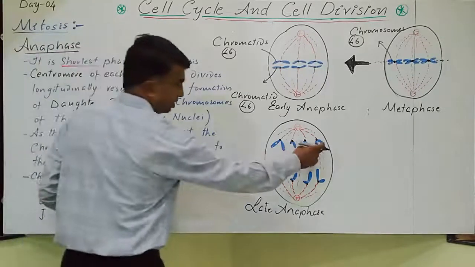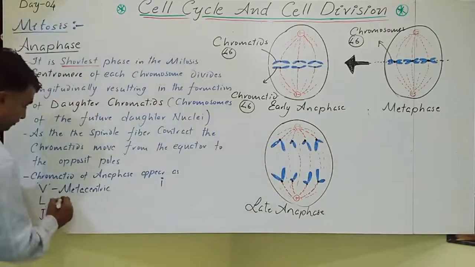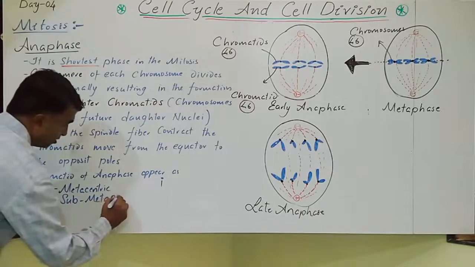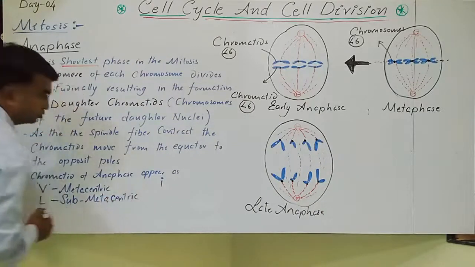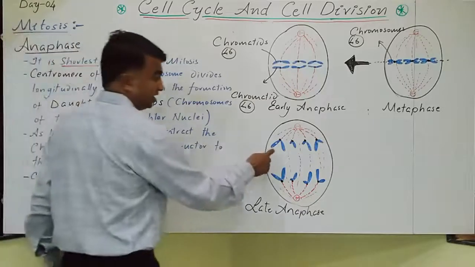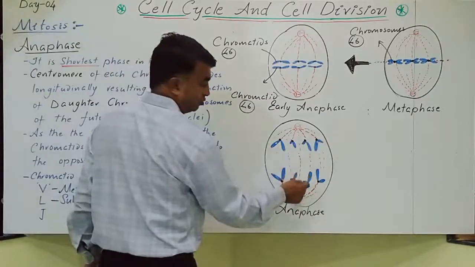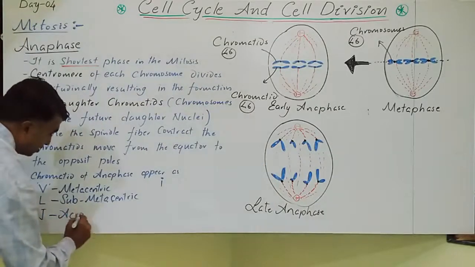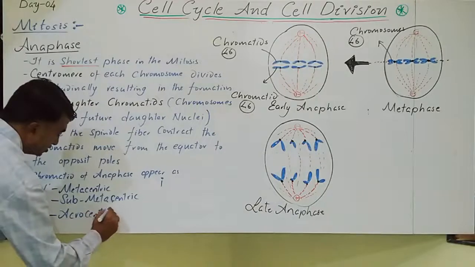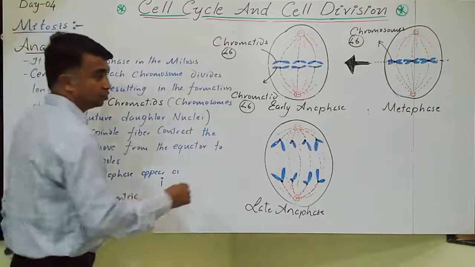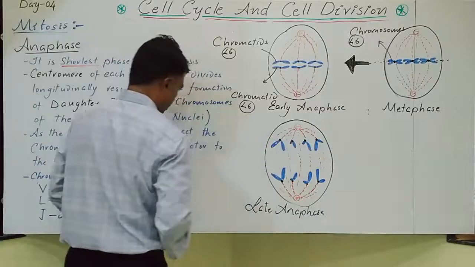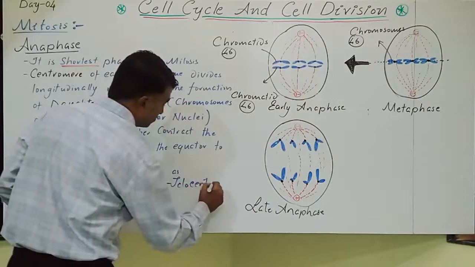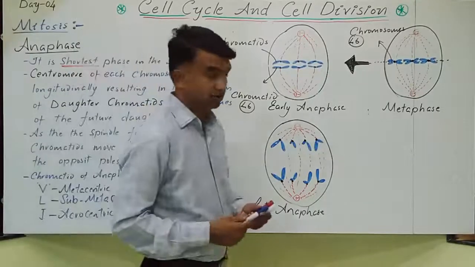When you take this last one, they appear as an L shape if it is a submetacentric chromosome. So V shape, L shape. This is almost a J shape if it is an acrocentric chromosome. If the centromere is located almost toward the tip, then it is called telocentric. So this is the early anaphase.